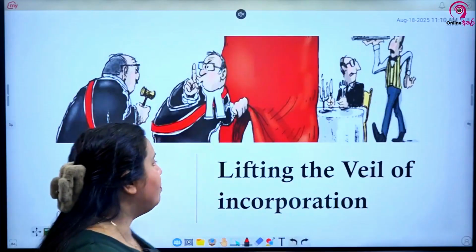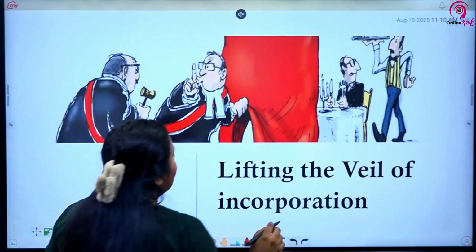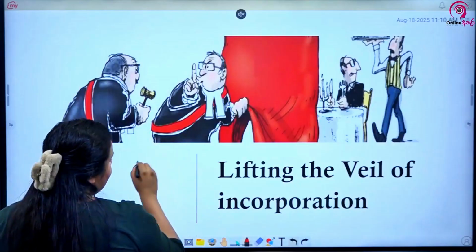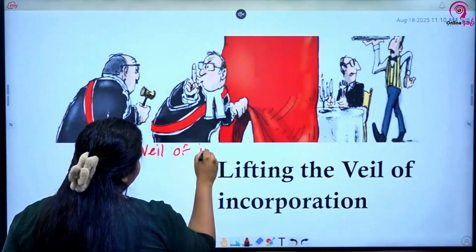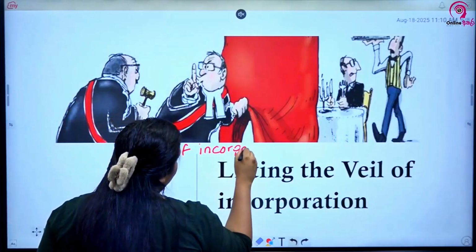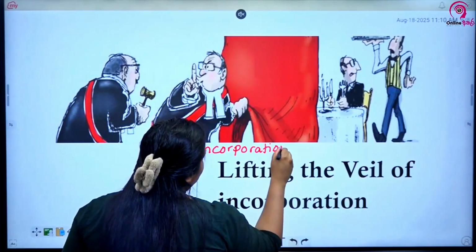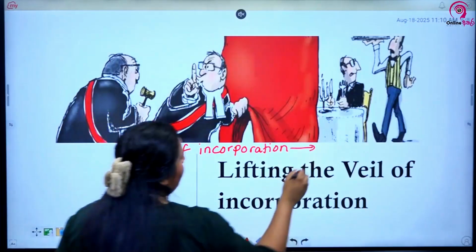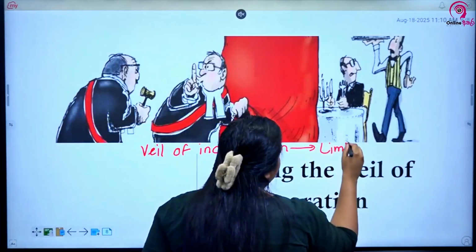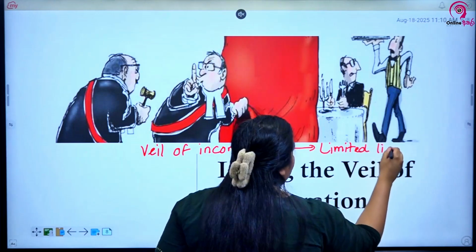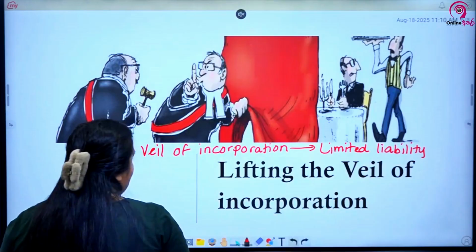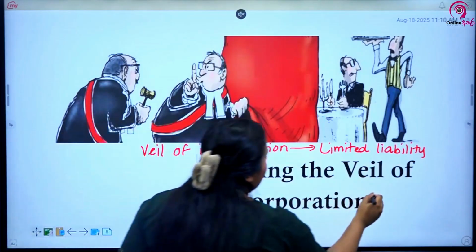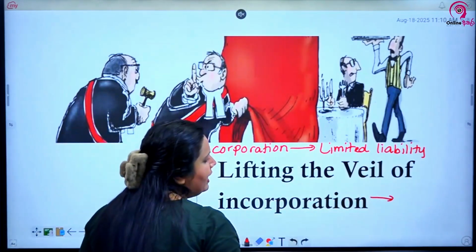Now, a very, very important point to be noticed. Because of the veil of incorporation comes limited liability. Then by lifting the veil of incorporation, what will happen to the limited liability?